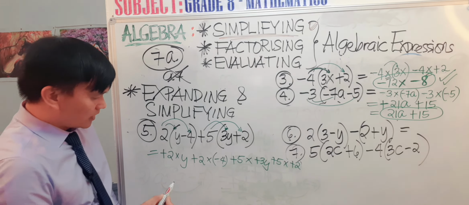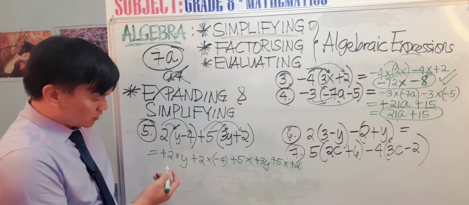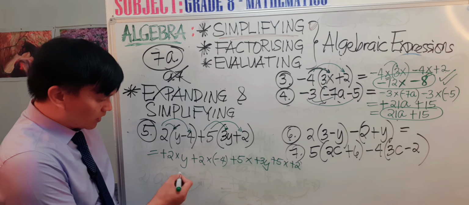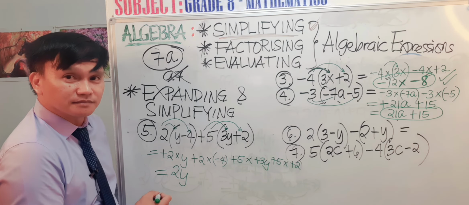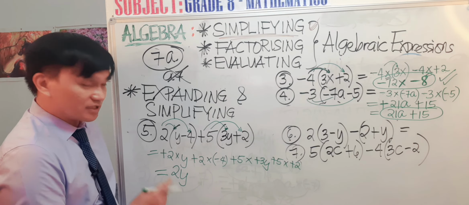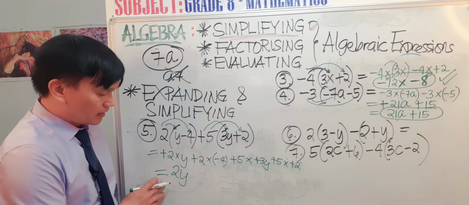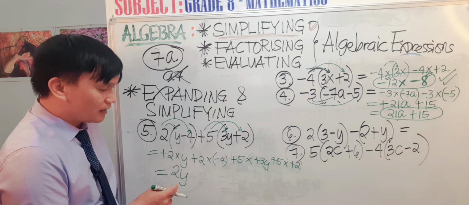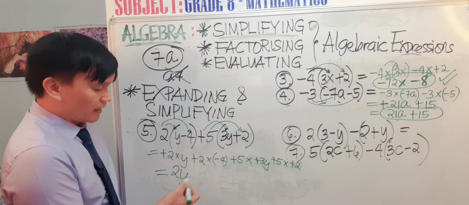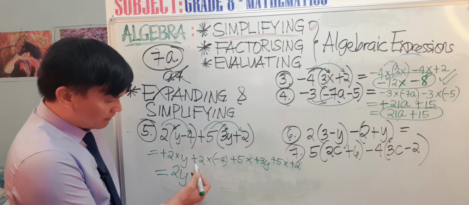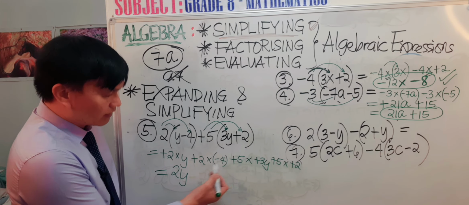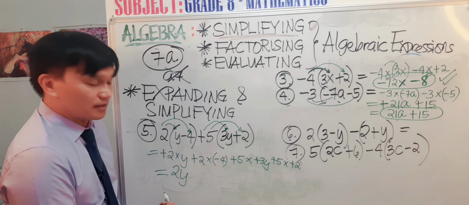So we have positive 2 times y equals 2y. You get it? This is our rule number 3, expanding, and we are going to collect like terms later. Then positive 2 times negative 4. What will be the answer?